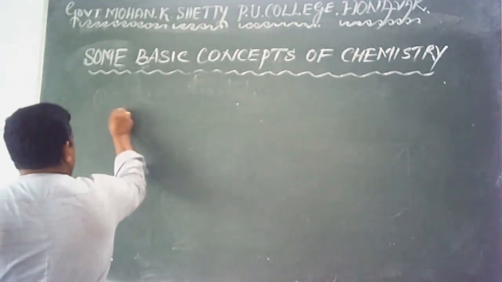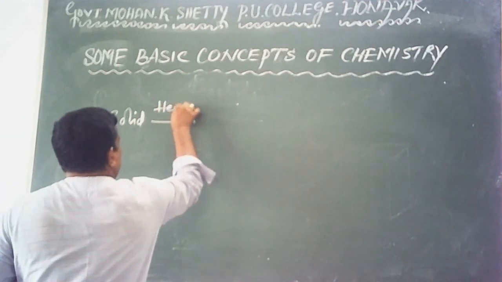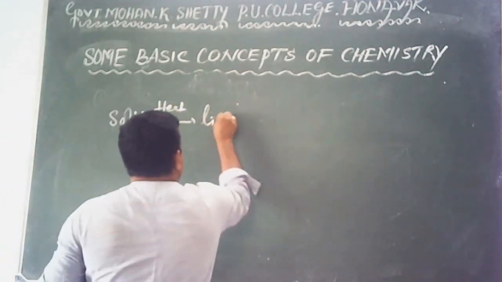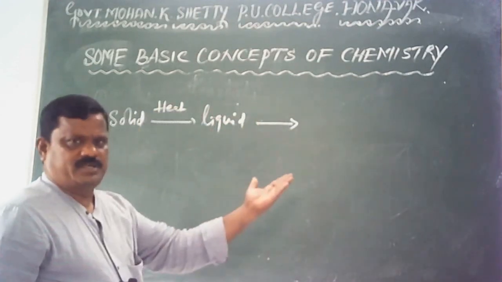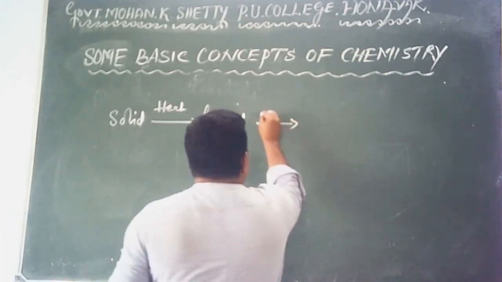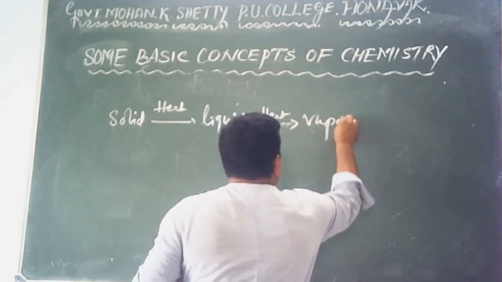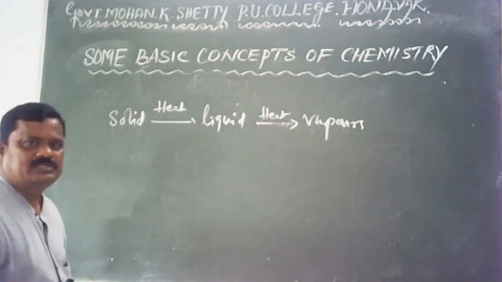See here, if a solid is heated, it melts and goes to liquid state. If this liquid is further heated, it gets converted into its vapors, gaseous state. You just think of the reverse process.